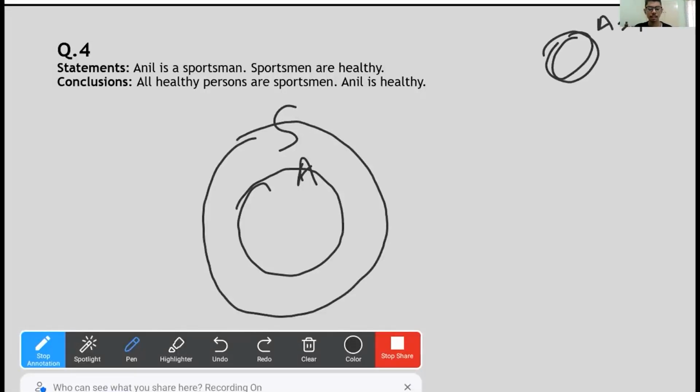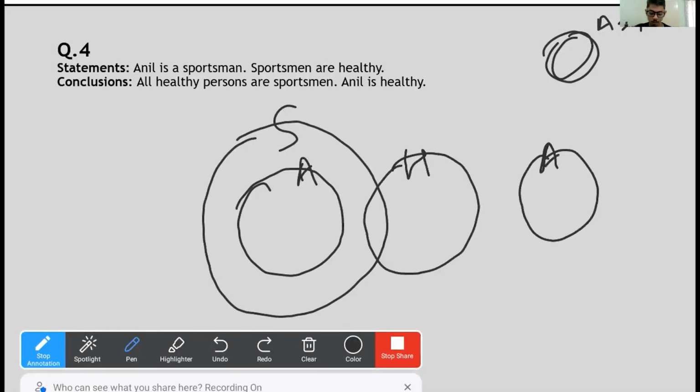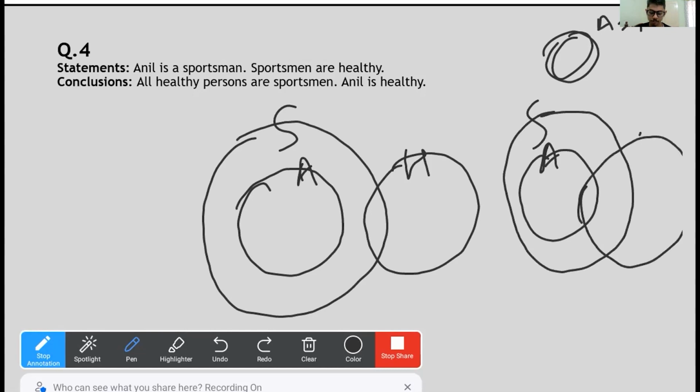And then sportsmen are healthy. So healthy. This is one Venn diagram that we can draw, or we can draw this other Venn diagram. This is very important. These are two different Venn diagrams and they can have different conclusions. So sportsmen are healthy, and these are the two Venn diagrams.